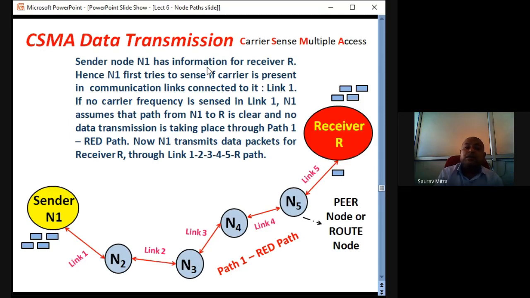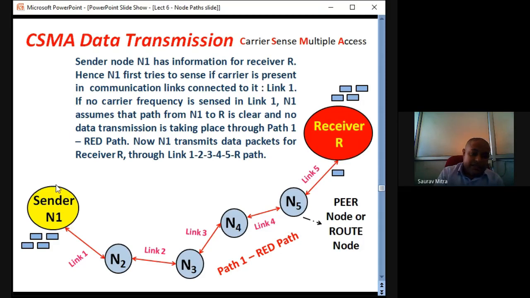If no carrier frequency is sensed in link 1, there will not be any carrier because N1 has not started transmitting data, and link 1 is connected to only N1 and N2. N2 is not having any data, N2 is not transmitting, N1 is also not transmitting. So if the sensors in N1 try to sense if there is any carrier in link 1, the answer will be no. In that case, N1 assumes that the path from N1 to R is clear.